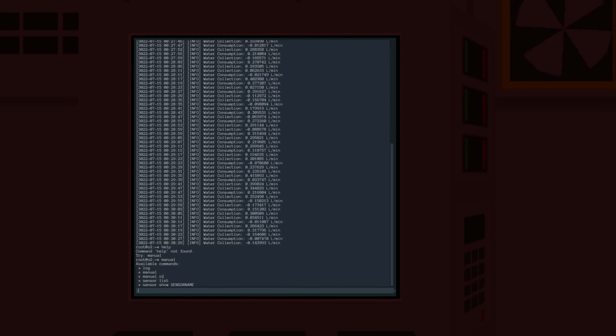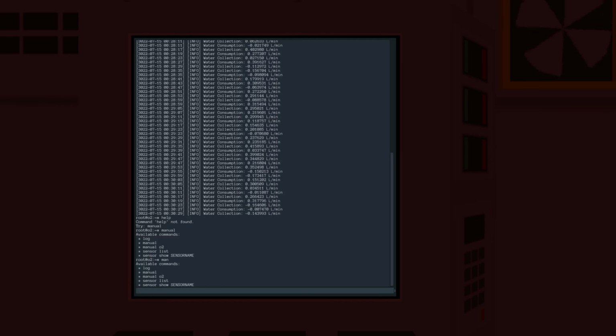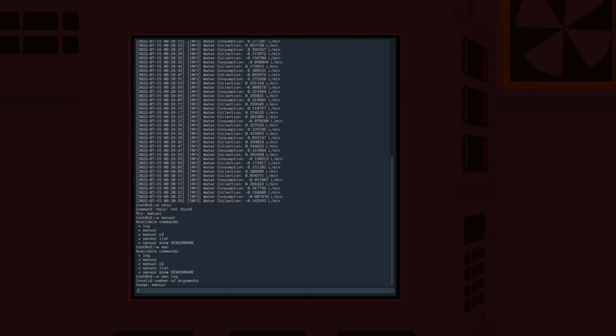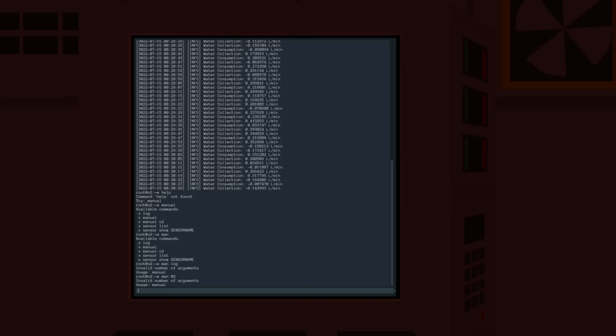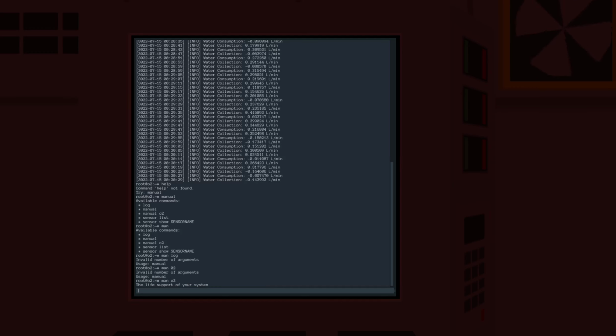And this is the live support thing. I think you can't do anything here either. It will tell you because it's not booted? I'm not sure. What does it say? Oh, random stuff. Manual. Man works too, of course. That's how it's supposed to be. Does man log work? No. Oh, how? Oh, okay. Live support of your system. Cool.